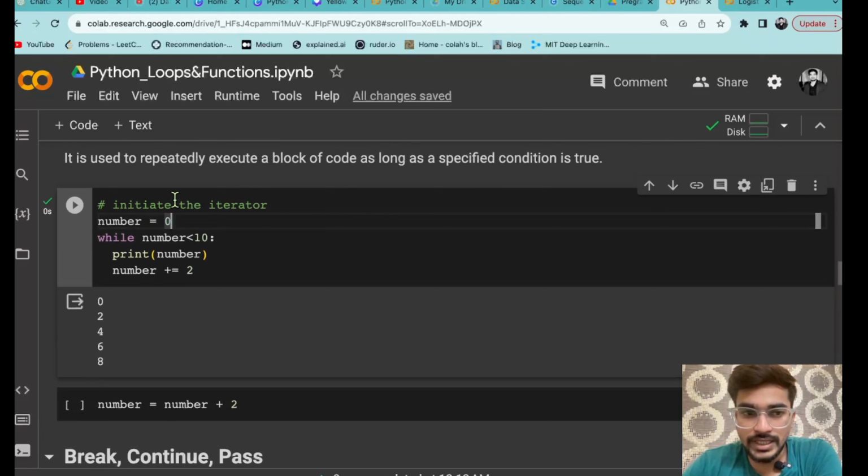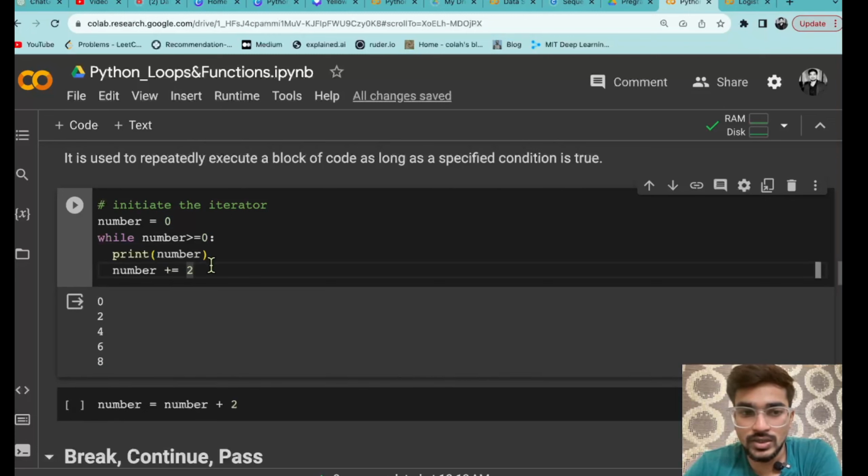So 3 things you need to take care of in a while loop. First of all, you have to initiate the iterator, then you have to give a condition in a while loop that is actually used to stop the loop. If you don't give that condition, or if you give a wrong condition, then your loop will run infinitely. Let's say instead of number less than or equal to 10, I make it greater than 0 or greater than or equal to 0. This condition is always going to be correct. First it is 0, then it increments by 2: 2, 4, 6, 8, 10, like that it will go up to infinity, and it will always be greater than or equal to 0. It is never going to stop.